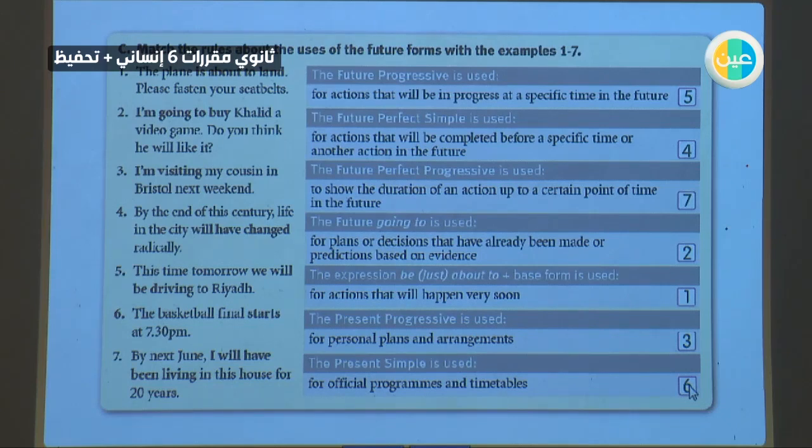Okay, sorry for being in a hurry, but we have to cover the rules. Tomorrow, inshallah, we will do some exercises about the future forms and do some listening.